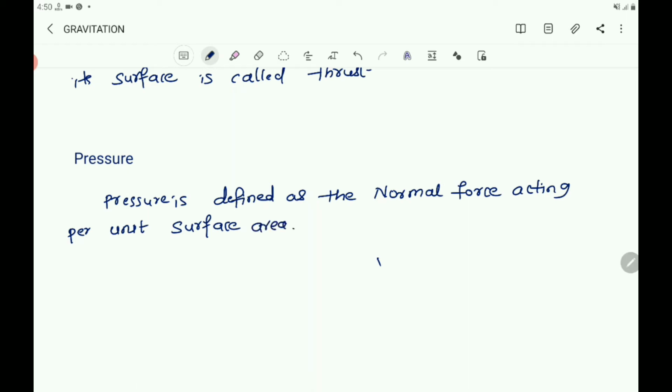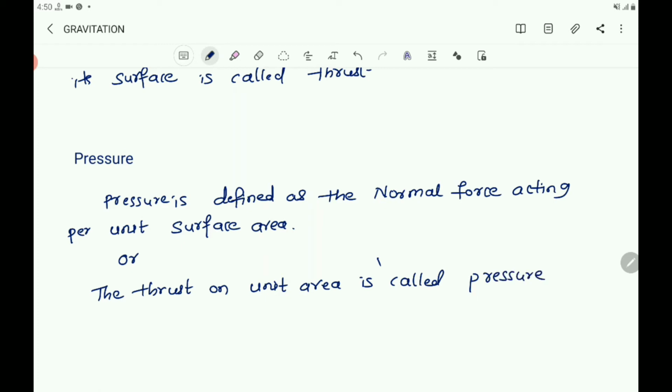Or also you can write, the thrust on unit area is called pressure.